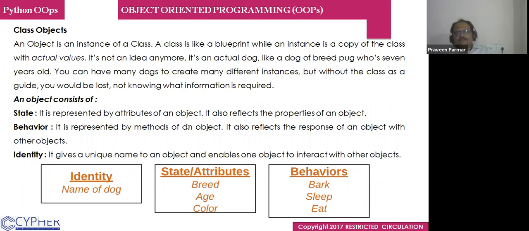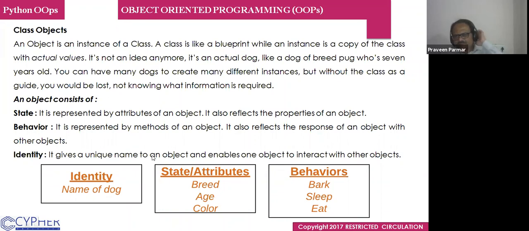An object is an instance of a class. A class is like a blueprint, while an instance is a copy of the class with actual values. An object consists of state, behavior, and identity.